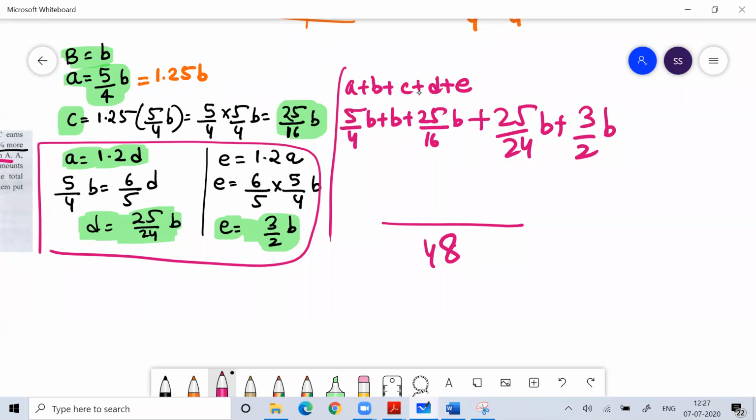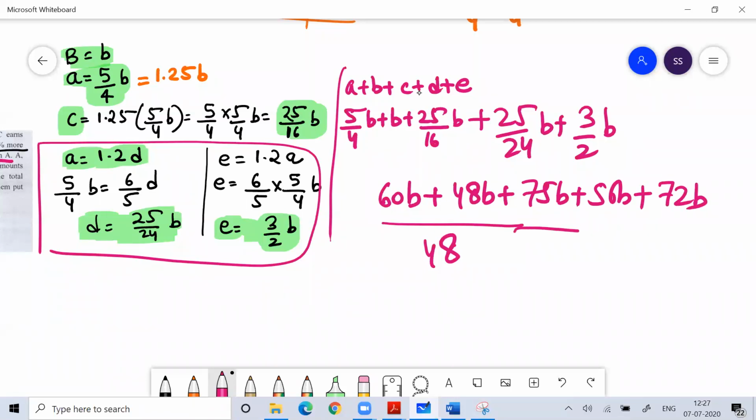48 divided by 4 is 12. 12 fives are 60. 60B plus 48B. Now simple calculation. 16 threes are 48. 25 threes are 75B plus 2 twenty-fives are 50B plus 24 threes are 72B. Now if you solve this, I think you will get 305B by 48. You will get this value.